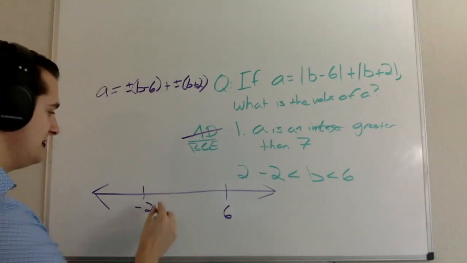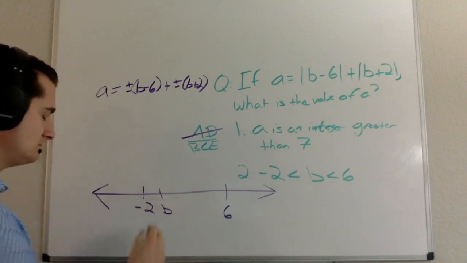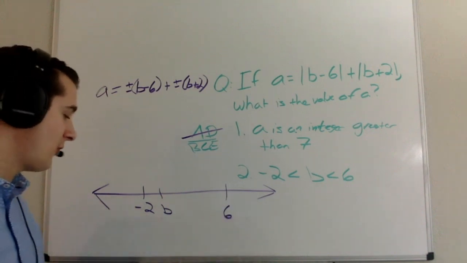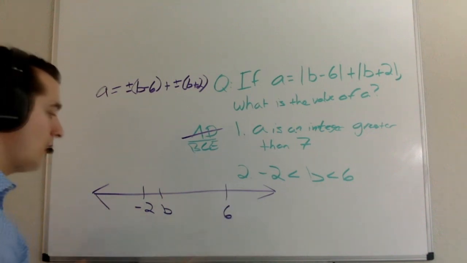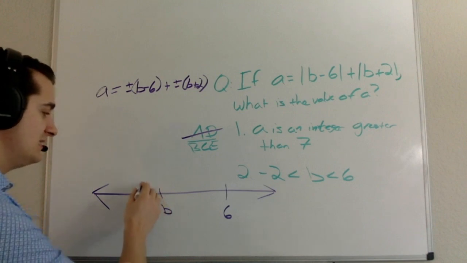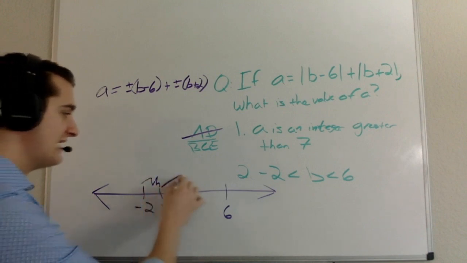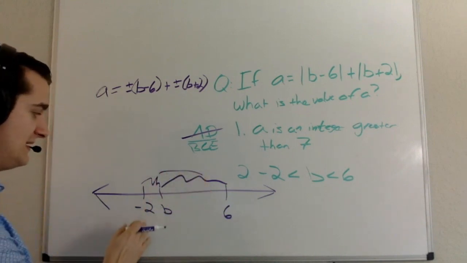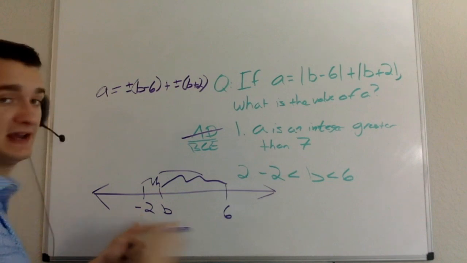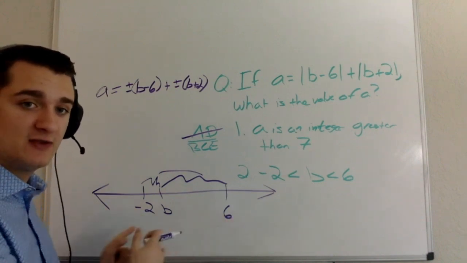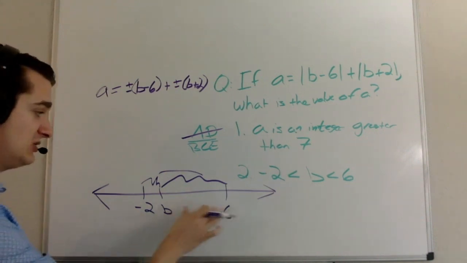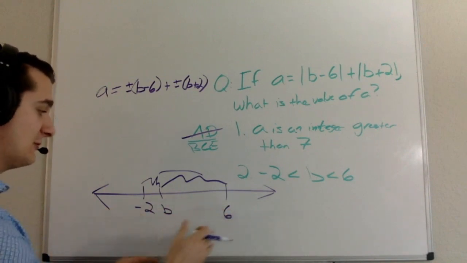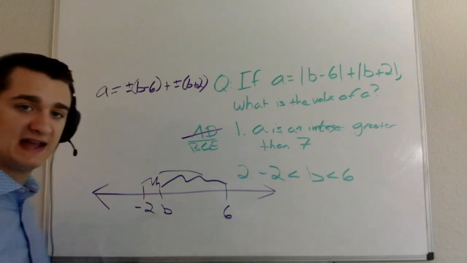Because if B falls here, then no matter what B is, B could be 0, B could be 4, B could be -1, these two distances, when I add them together, are going to be equal to the distance between -2 and 6. Because anytime B falls in this range, these two distances are going to make up the entirety of the distance from 6 to -2.